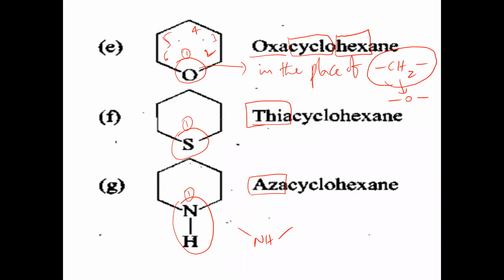Number one carbon will be given to this. Number one position will be given to the sulfur. Number one position is given to oxa. Number one position is given to Aza. So one Aza, one Thia, one oxa we can say. But in this example, anyhow, this is number one, so we need not mention one hyphen. So here also we need not say one Thia, one oxa, Aza. So oxa for oxygen, Thia for sulfur, Aza for NH. Is that clear? Let's take the screenshot of this.